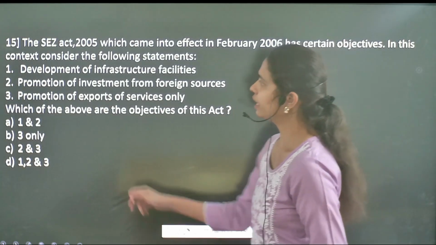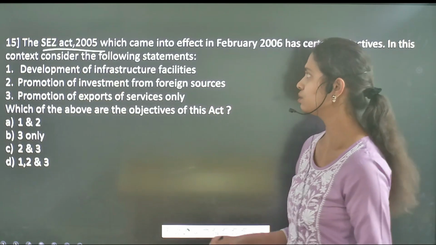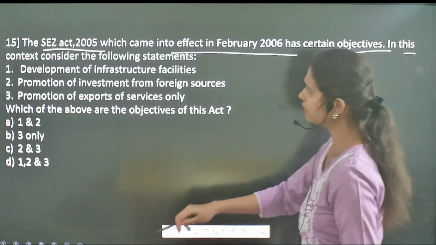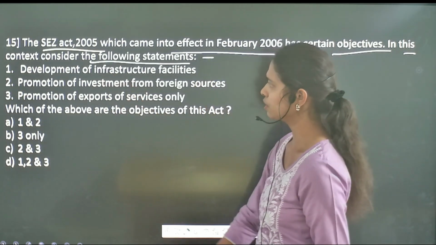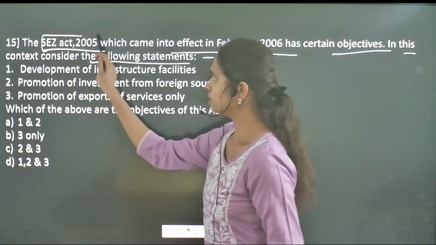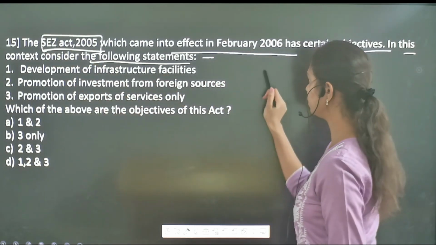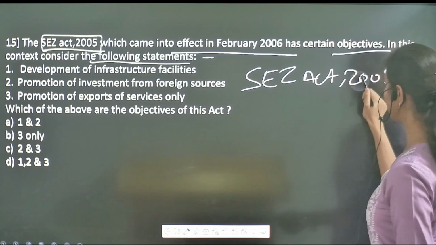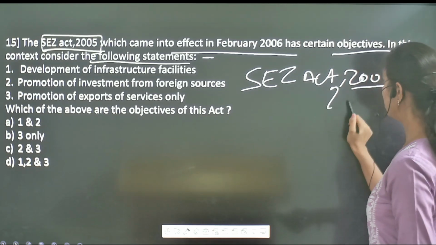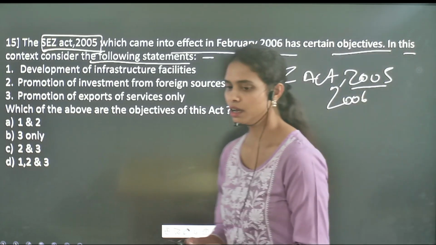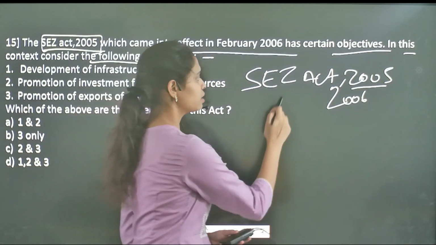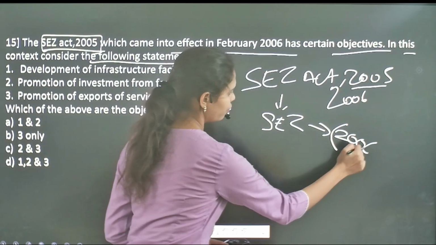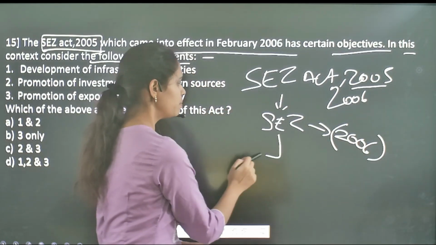Followed by, the SEZ Act, that means the Special Economic Zones Act, which came into effect in February 2006, has certain objectives. So in this context, let's consider the following statements. You need to understand the SEZ Act, which came into existence in 2006. This act was brought in 2005, whereas the special economic zones were brought into force from 2006. And what do special economic zones refer to?